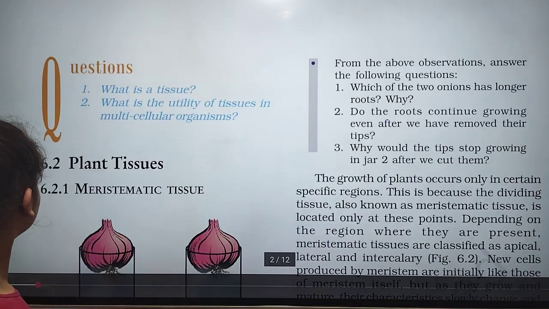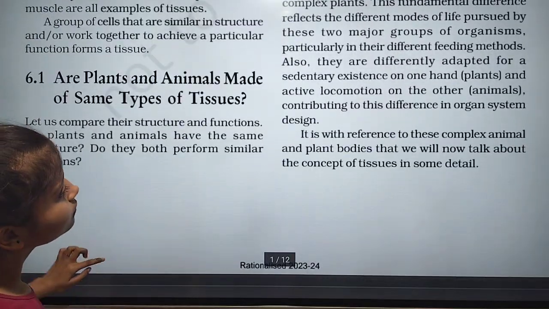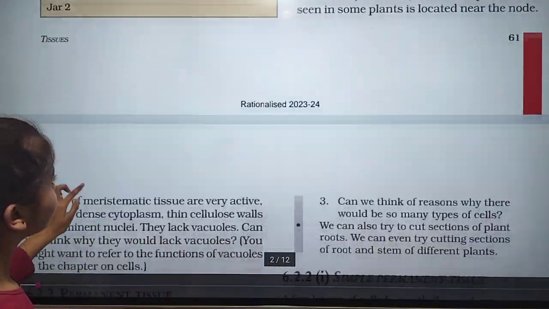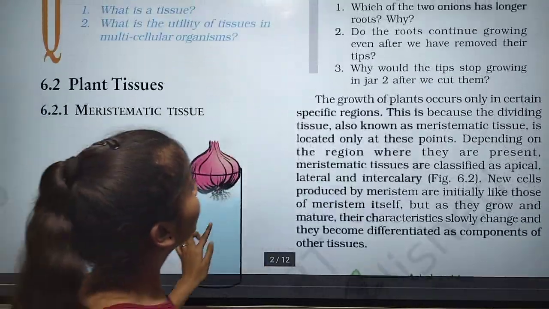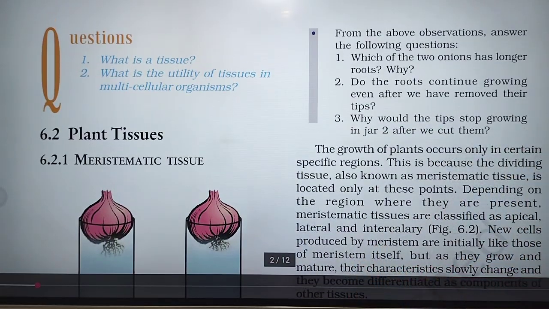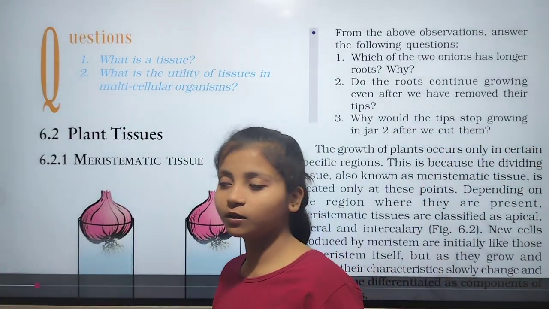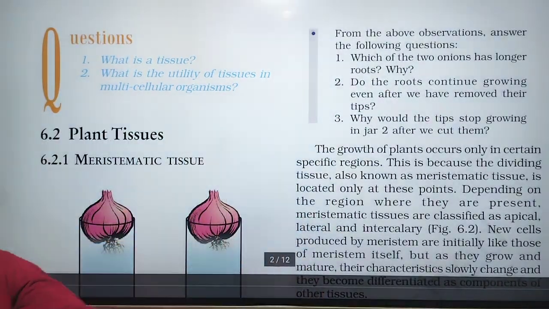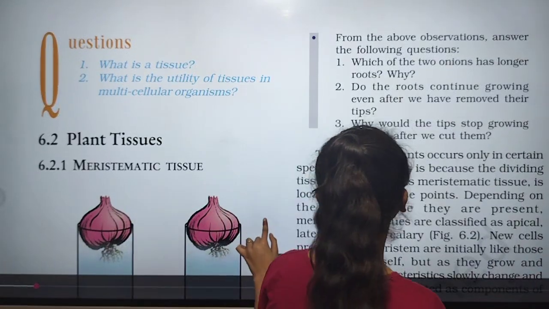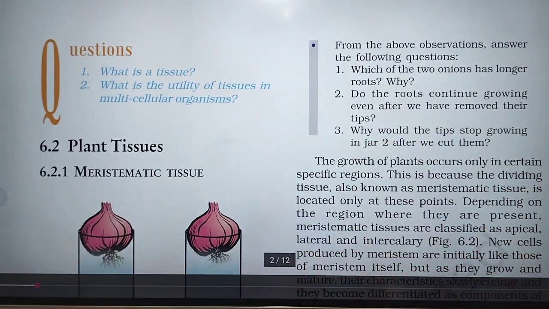Let's see. This one is the activity. Now the first one is that the growth of plants occurs only in certain specific regions. It means the plant growth is limited to certain parts, like we'll see in the figure later. This is because of the dividing tissue, also known as meristematic tissue.